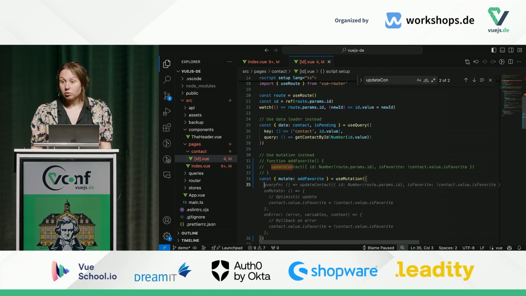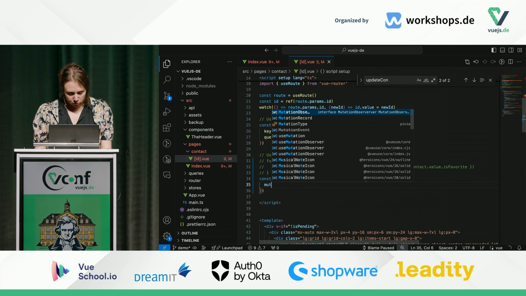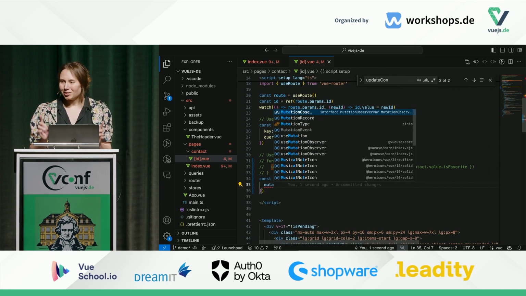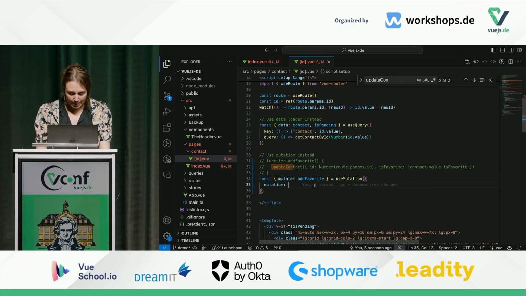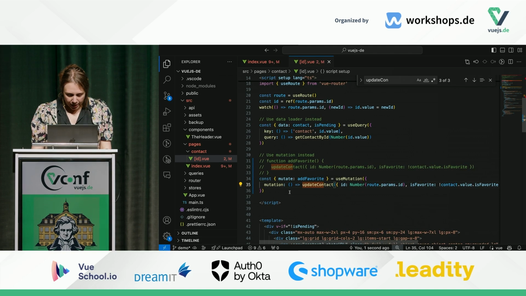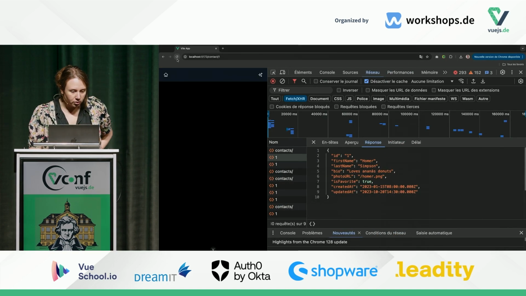Oh, sorry, we don't need a key for mutation, it's not mandatory. But what is mandatory, well, without typing is a bit harder, we will pass the mutation function. So for the mutation function, I can literally copy and paste what is here, which was my function. And that's more or less all. So let's try to see what it does now.